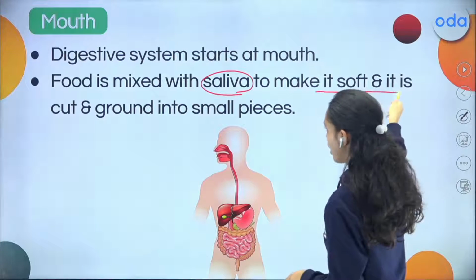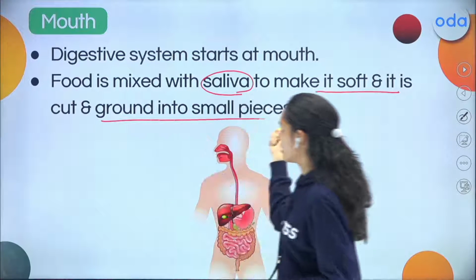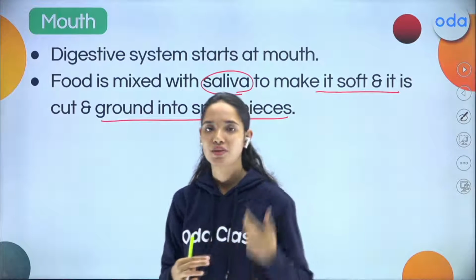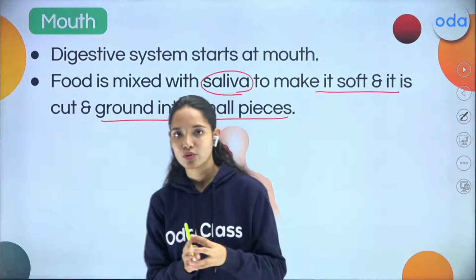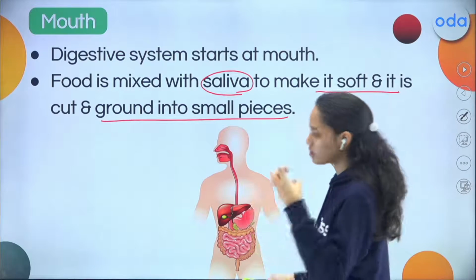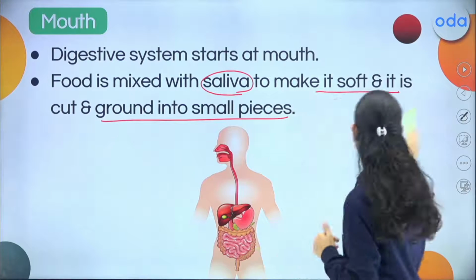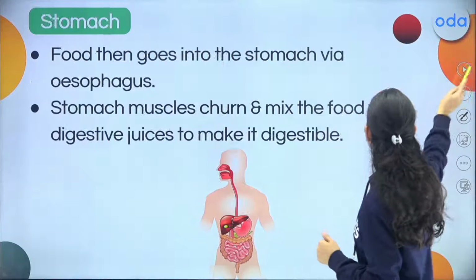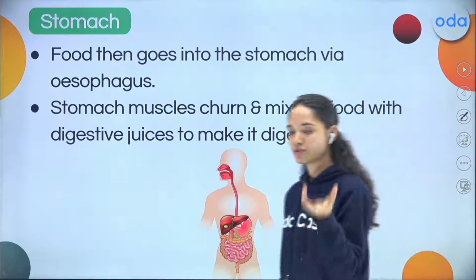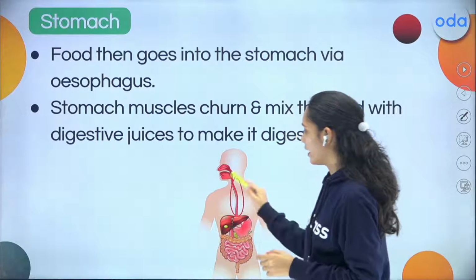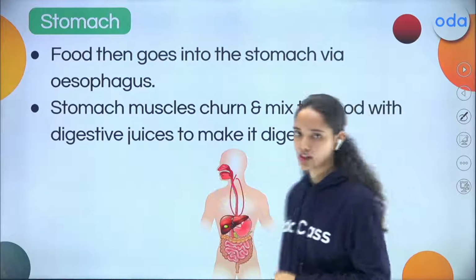To make it soft and cut, ground into smaller pieces. So basically other components, whether it is the tongue, whether it is the teeth, all these help together to make this food soft, to cut and grind it into small pieces. Now, this food goes on a journey via the esophagus, right? And now this food reaches the stomach.